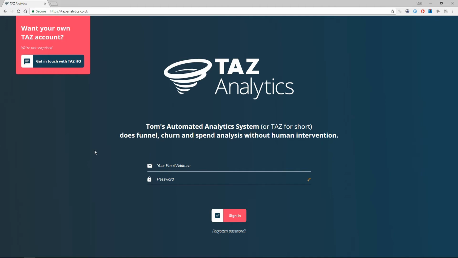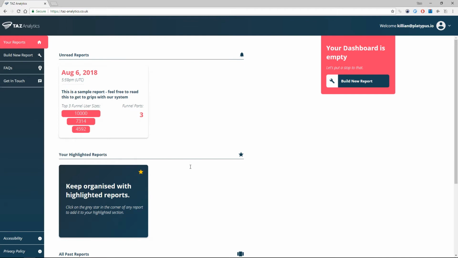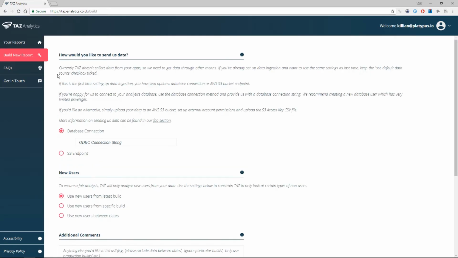The easiest way to explain how TAZ works is by taking a look. I've just created a new account, so let's log in. Currently, TAZ produces analyses of your data through reports. As you can see here, we've provided new users with a sample report so they can familiarise themselves with how things work. Let's leave that for a moment and take a look at how you build a report.